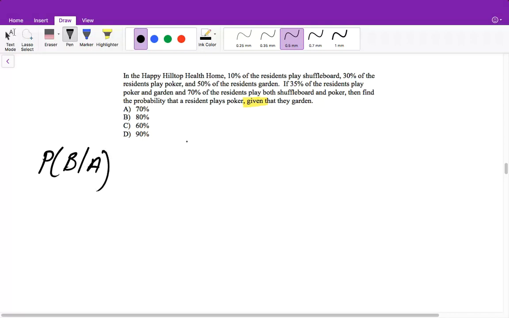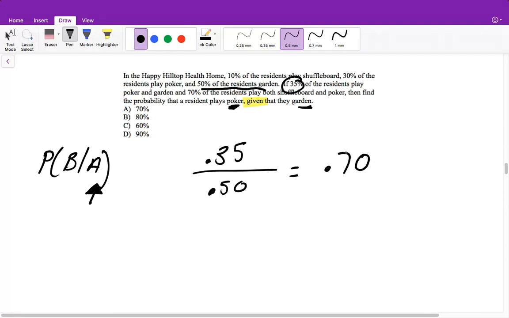So we need to find a probability of both of them happening. So we need to find a probability that someone plays poker and they garden. Well, here they tell us 35% of residents play poker and garden. So we know it's 0.35 in our numerator. And then it's divided by our second event, which I gave you the formula for already in one of the earlier questions, and you'll be getting it on the board. So the first event, A, so that means given that they garden, so we need to find a probability that they garden, which here is 50%. So we divide by 0.5 or 0.50, and that will then be equal to 0.70 or 70%.